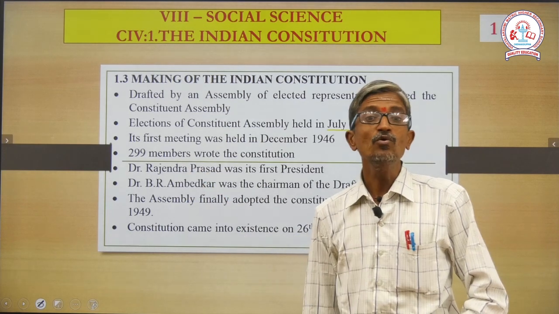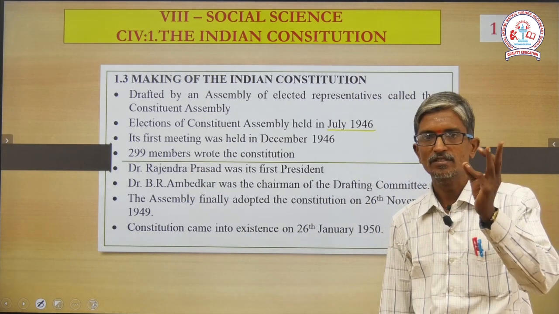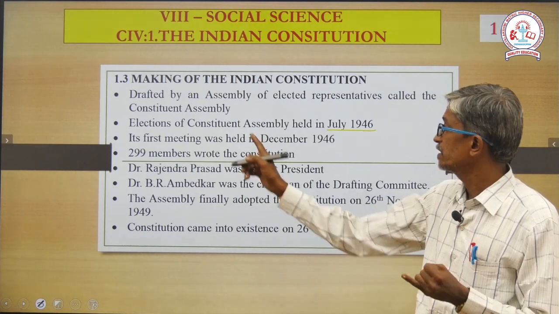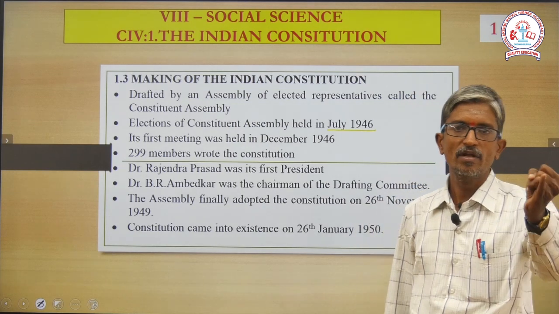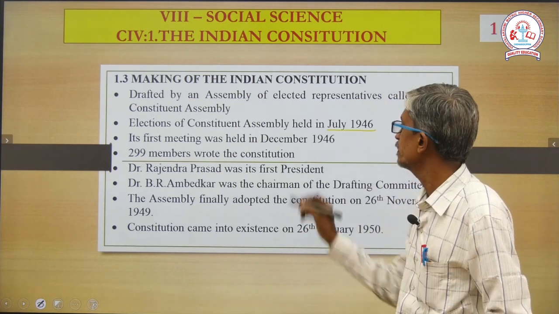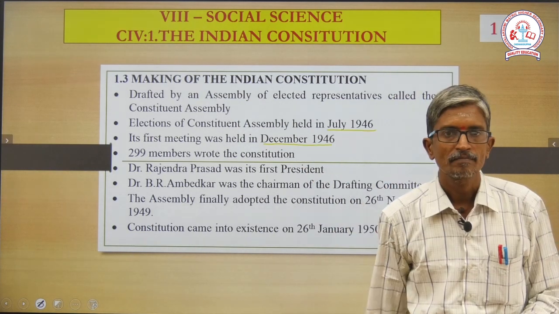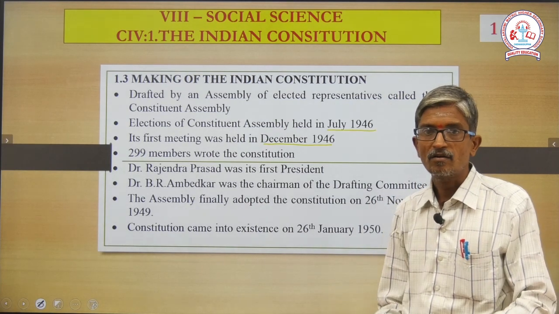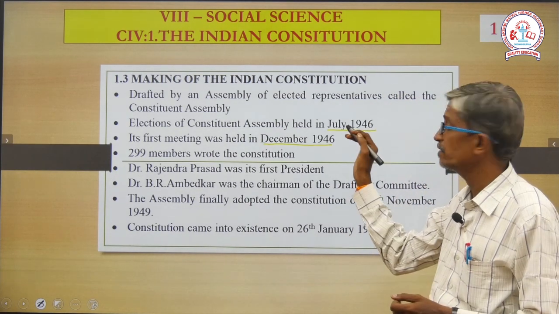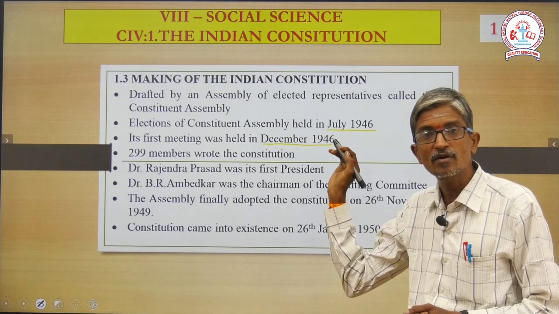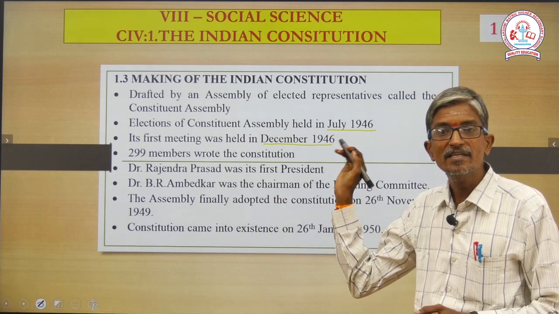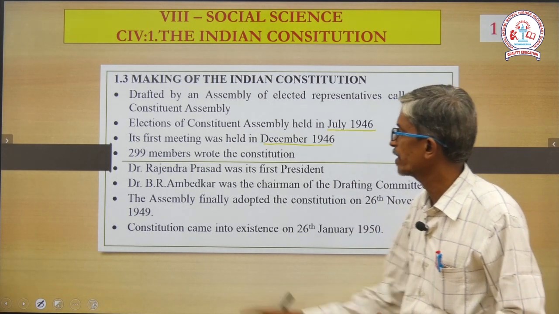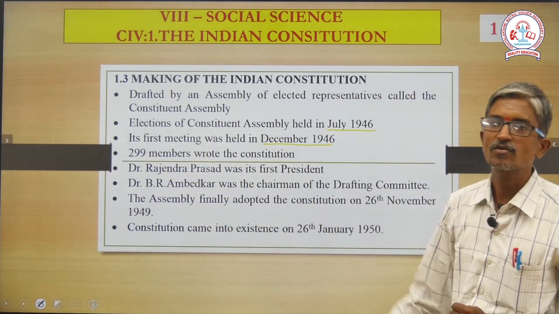Next, there were 299 members. So there are three important points consecutively. Number one, the election was held in July 1946. First meeting was held in December 1946. Sir, why sir? Election they conducted in July, but they conducted the meeting in December. Now we are in the modern world, we have lot of facilities, but we are discussing about exactly 75 years before. In those times we were lagging in communication. 299 members wrote the constitution.